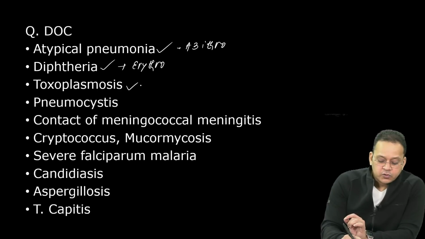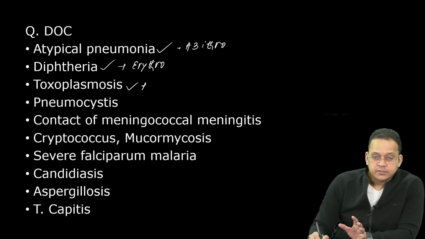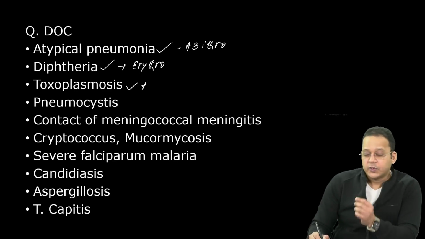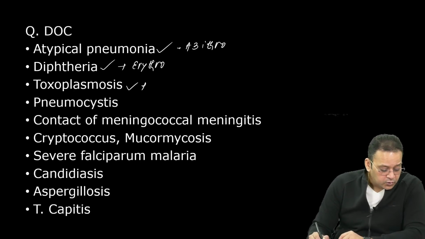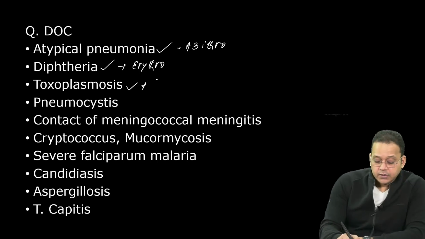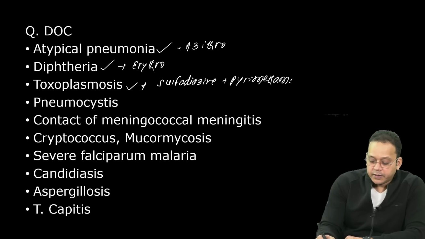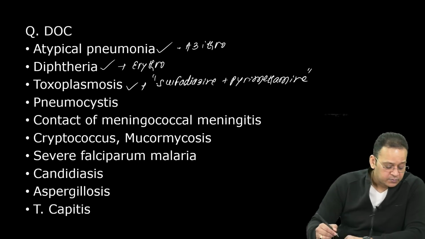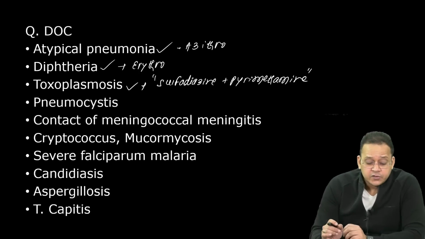What is the drug of choice for toxoplasmosis? Normal people, I'm not asking about pregnant women. Toxoplasmosis, we use a combination of two drugs. And what is that combination? Sulfadiazine plus pyrimethamine. Combination of two drugs we use, sulfadiazine plus pyrimethamine. Spiramycin, remember, is used only in case of pregnancy.